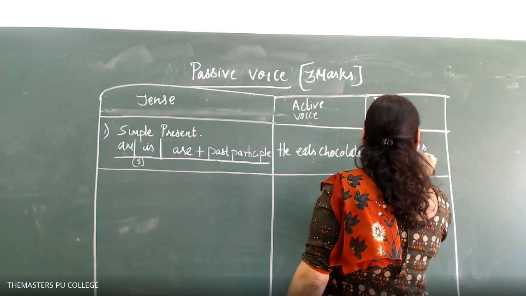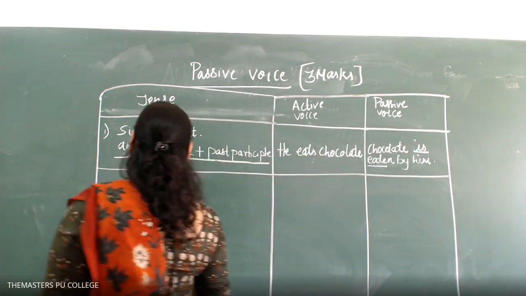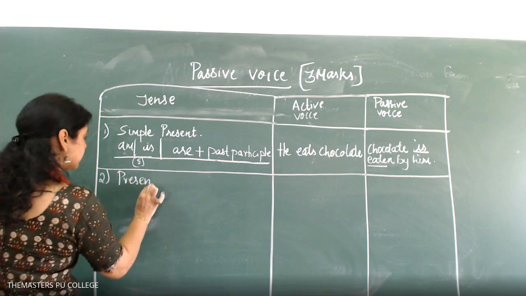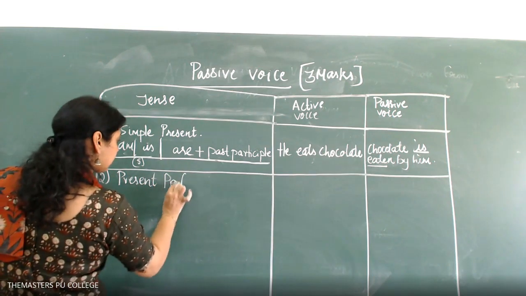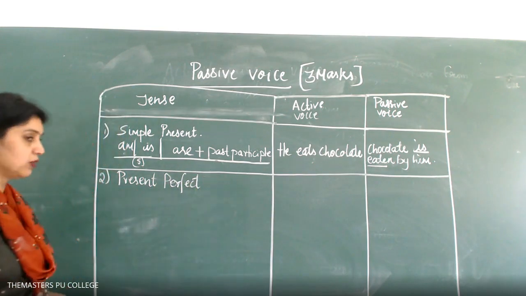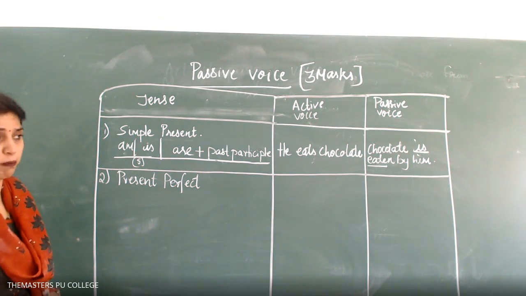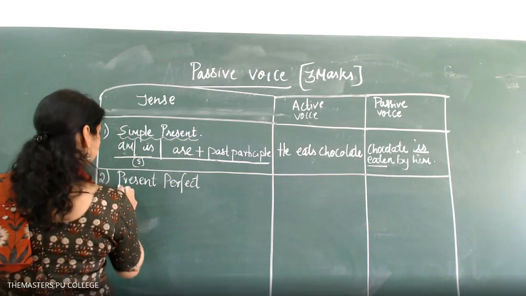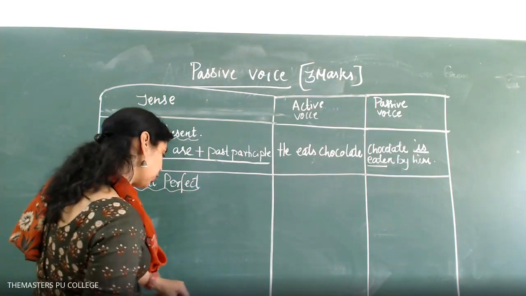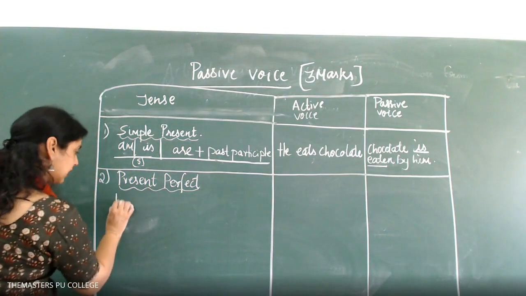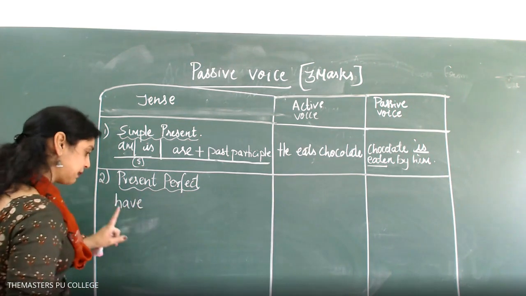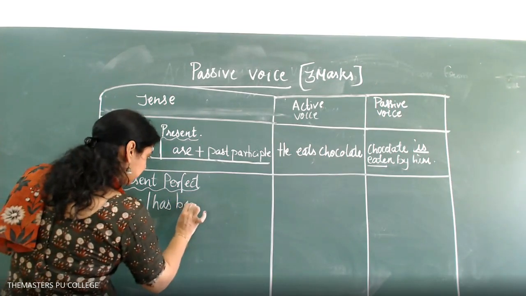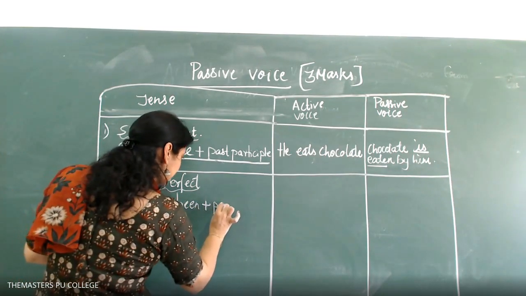Keep this in mind. Again and again I'm repeating this to you. Then I'm going for the second one, which is present perfect tense. Perfect means as or have is being perfect. Very, very important. When this is there, what you have to do is add had or has, been, plus past participle.